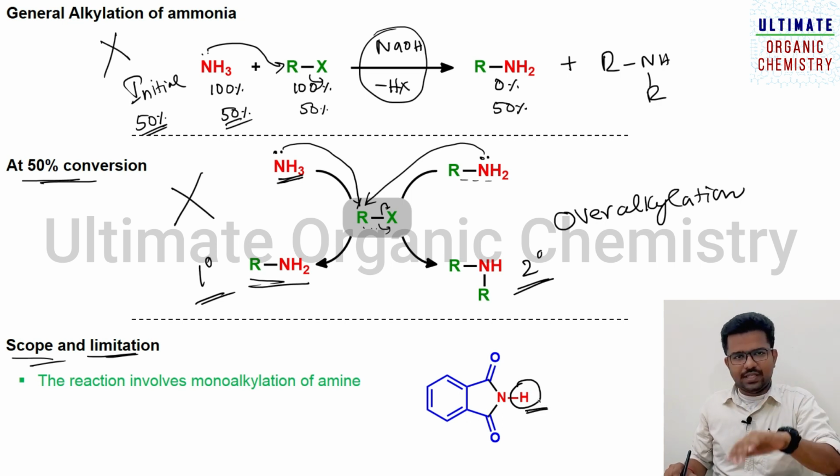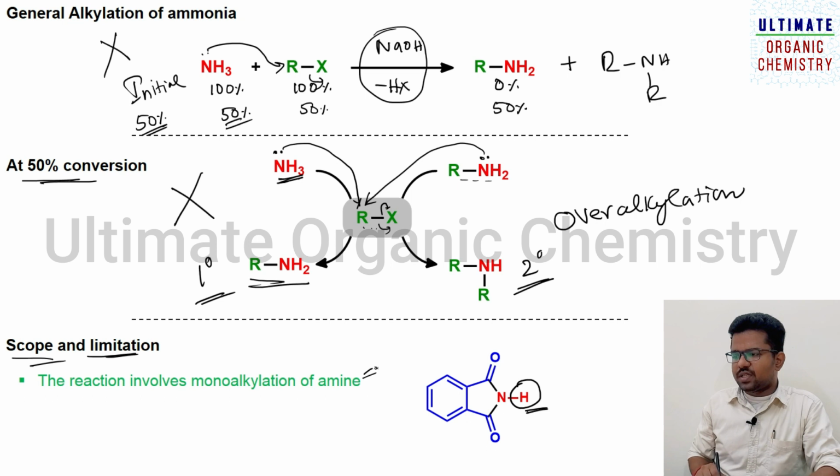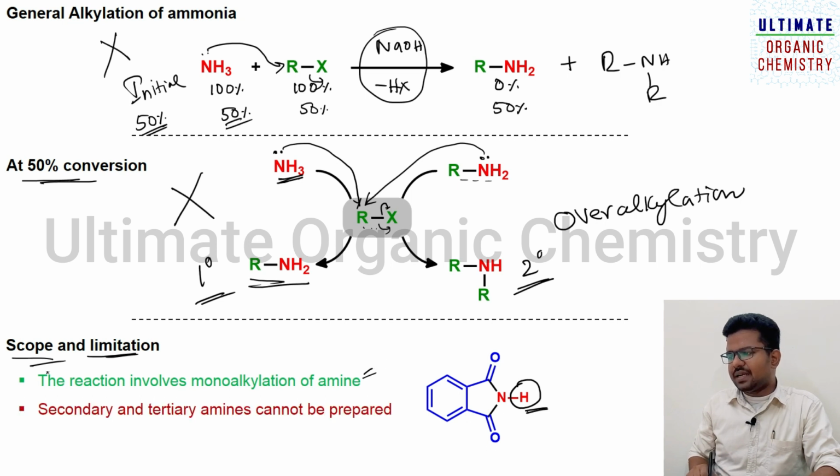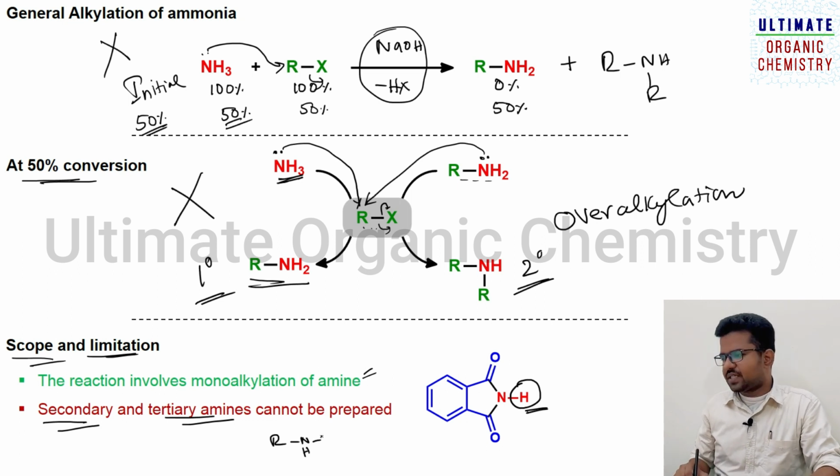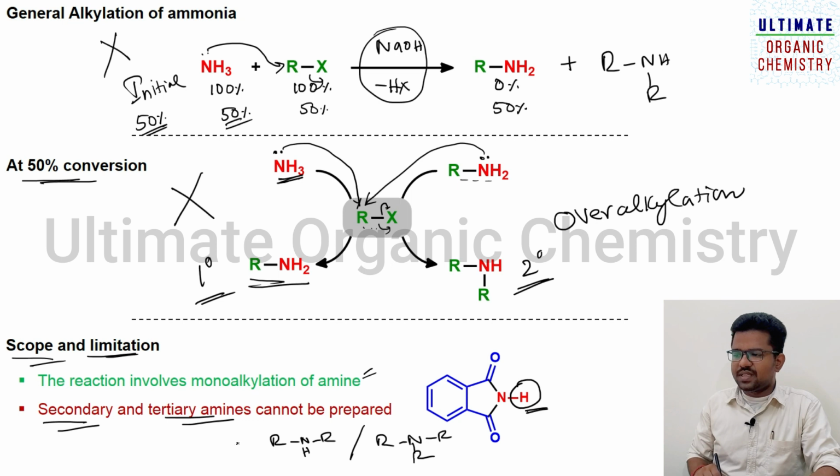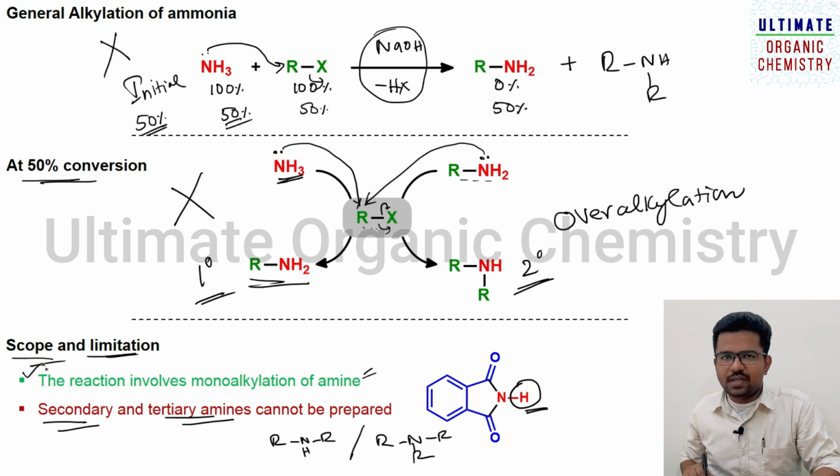So now what is the disadvantage? This advantage itself becomes a disadvantage. Through that process you cannot prepare secondary and tertiary amines by using the Gabriel phthalimide procedure. Secondary amine means R, NH, R, where two alkyl groups are added. This is not possible, and the tertiary amine also is not possible. Able to understand? So this is an advantage as well as a disadvantage in Gabriel phthalimide synthesis.